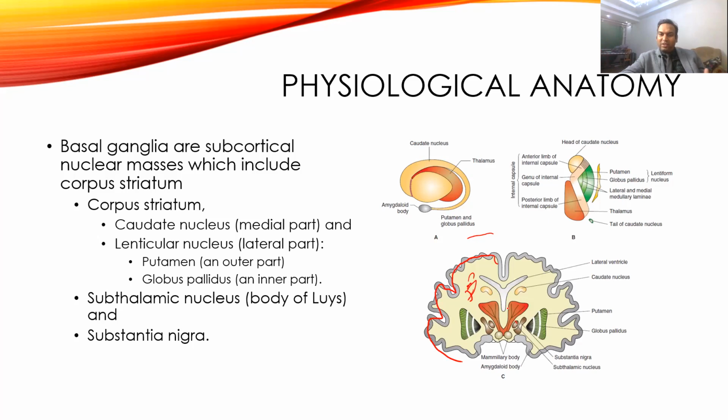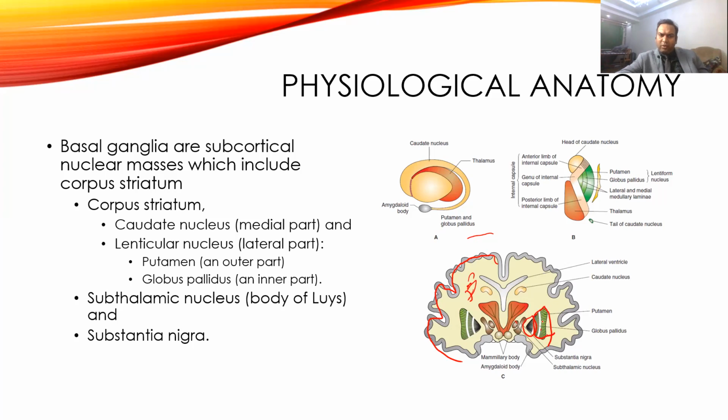If you come to the corpus striatum, it is also divided into two different parts. One is the caudate nucleus, which is one of the large nuclei. So this is a part of the caudate nucleus, and this is part of the lenticular nucleus. Caudate nucleus is medially close to the midline, while the lenticular nucleus is the laterally placed peripheral nucleus.